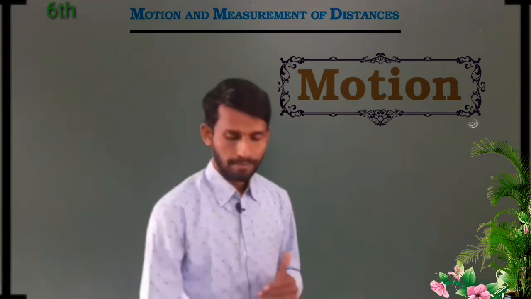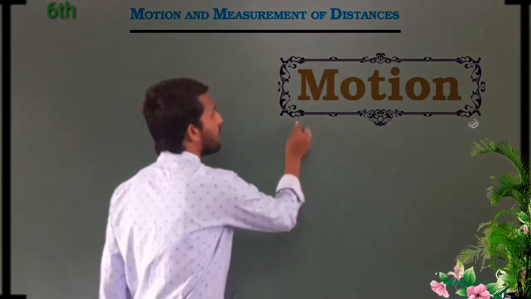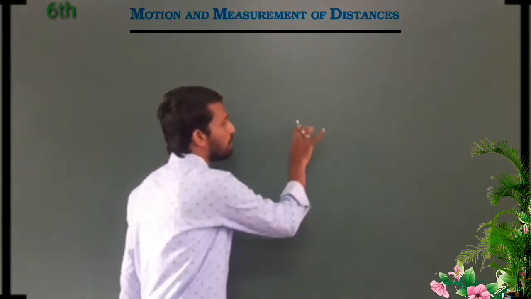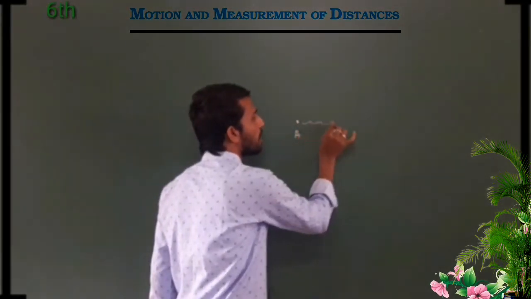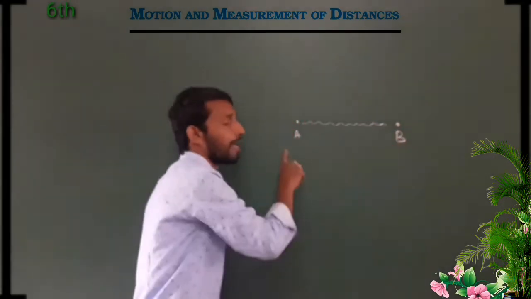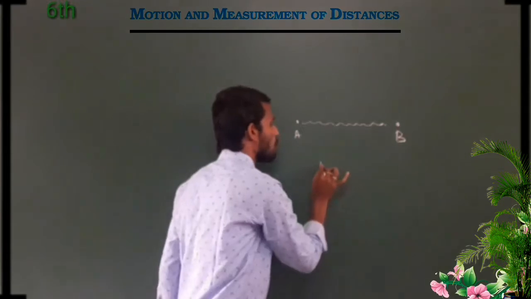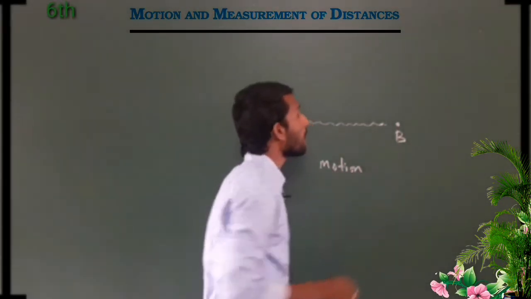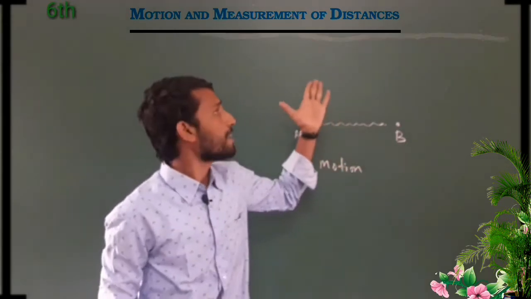Okay, here is point A. An object changing position from point A to point B, this is what we call motion. Okay, dear friends, let us see the next point here.